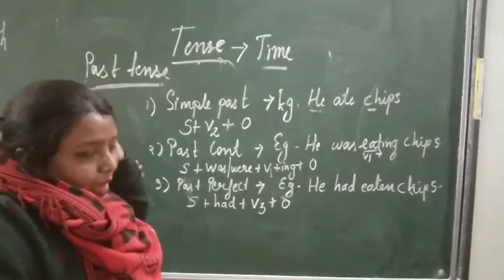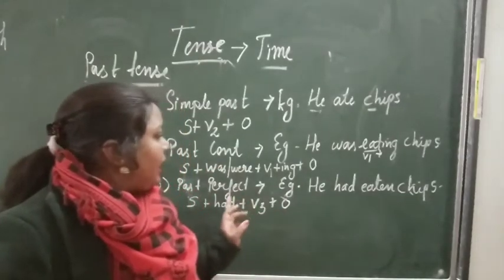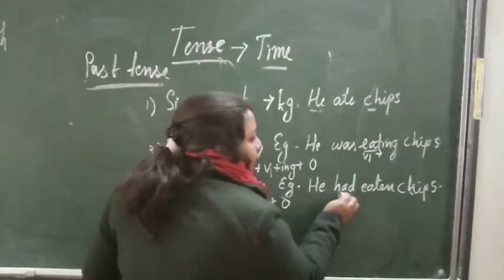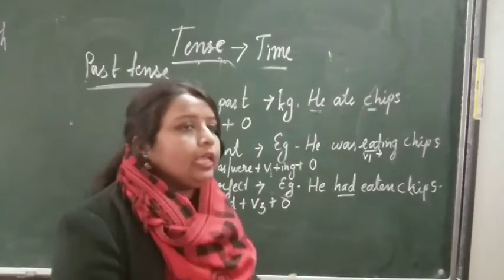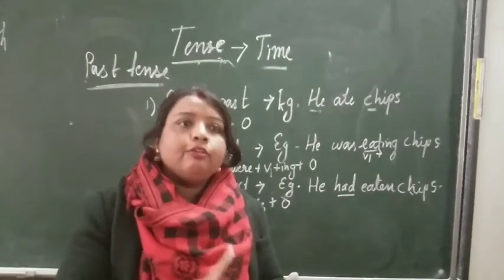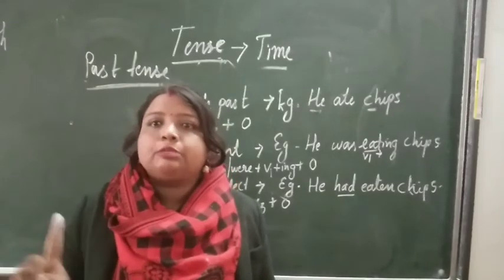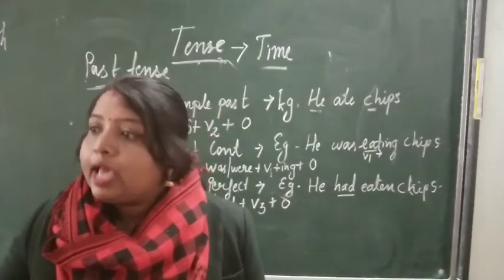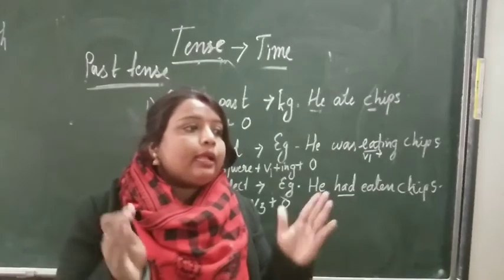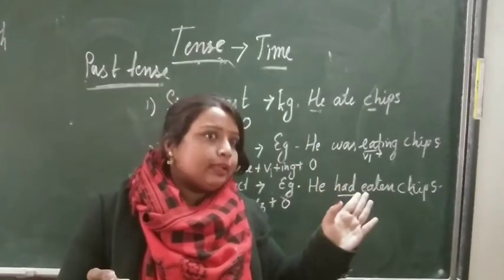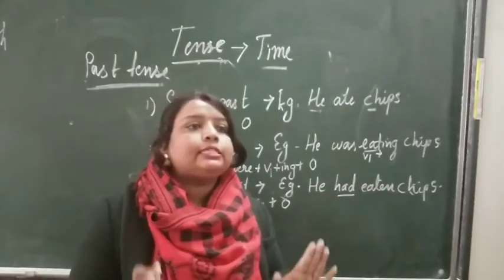Now, one thing you have to remember, in past perfect, only had is there. Whether it is he, she, it, they, we, I, you, whatever it will be, in past perfect you have to use only had. While in present we have a different thing. But in past you can understand very clearly.